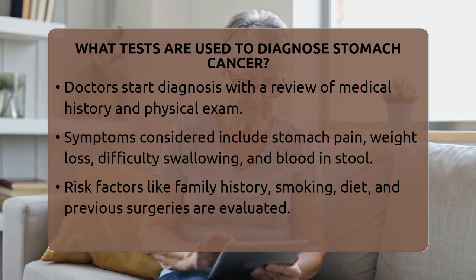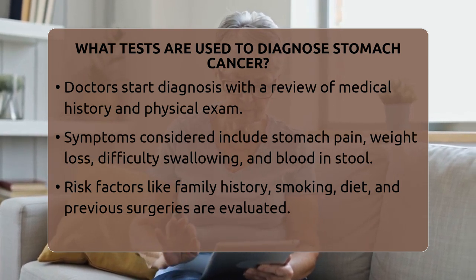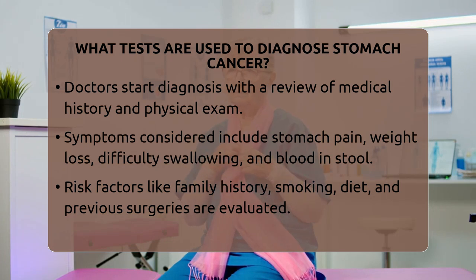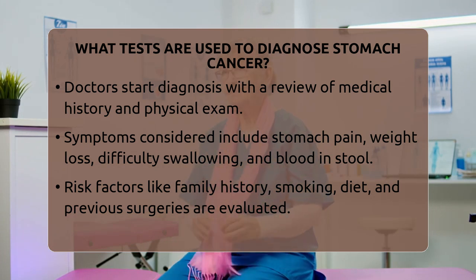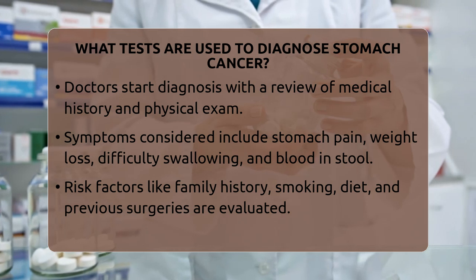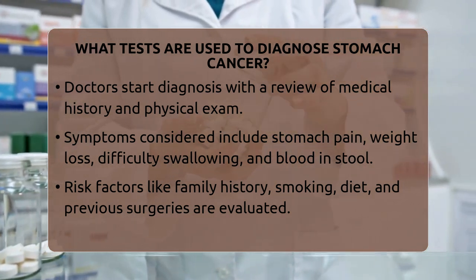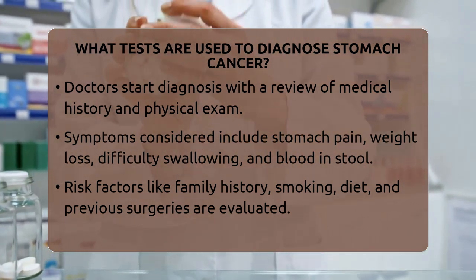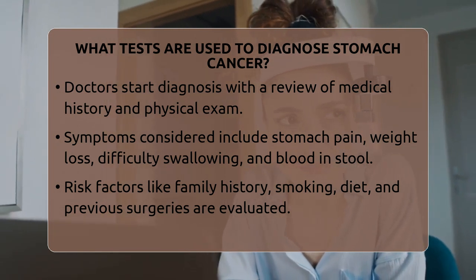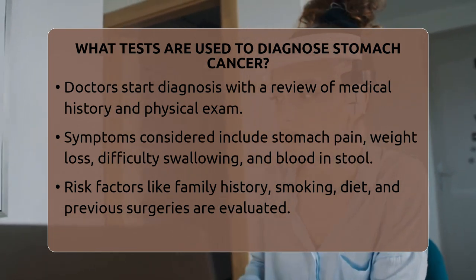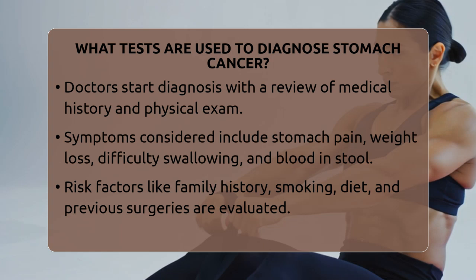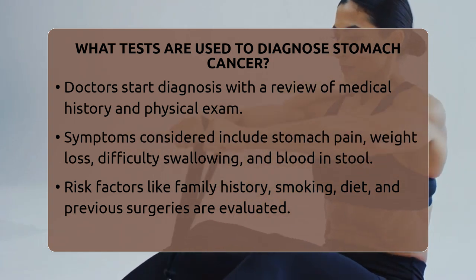Your doctor will ask about symptoms like persistent stomach pain, weight loss, difficulty swallowing, or blood in your stool. They also consider risk factors such as family history, smoking, diet, or previous stomach surgeries. During the physical exam, they may check for tenderness, lumps, or enlarged lymph nodes in your abdomen.